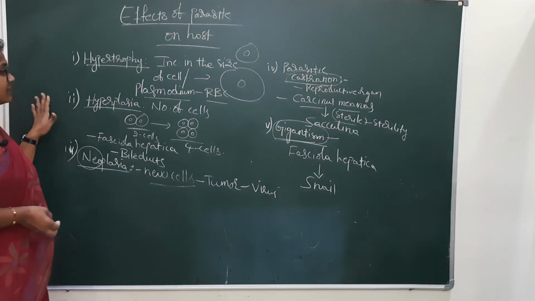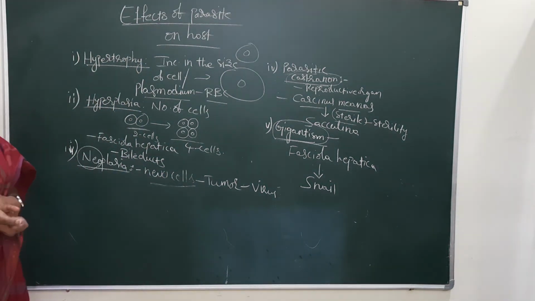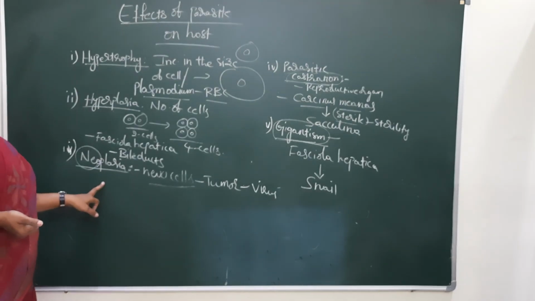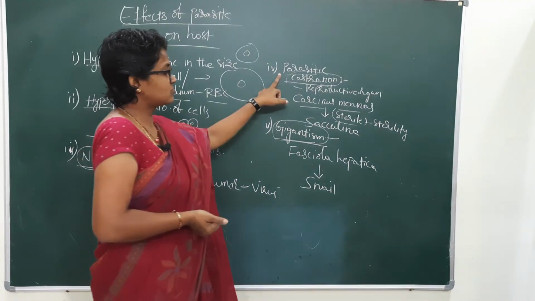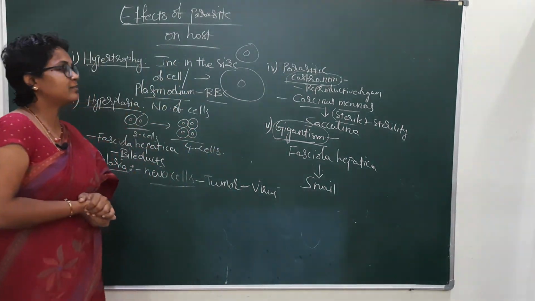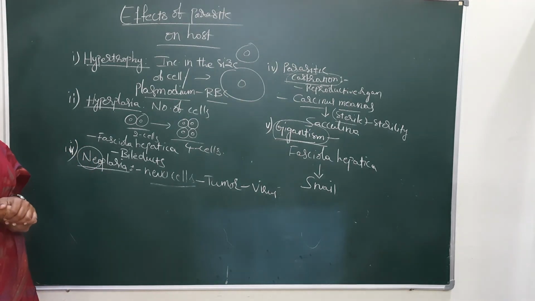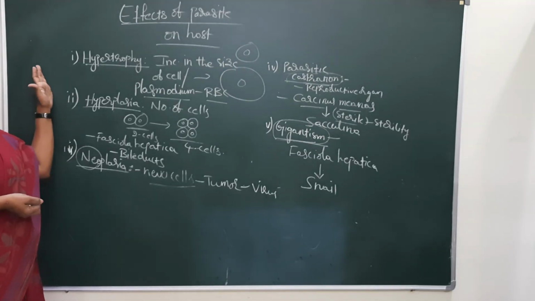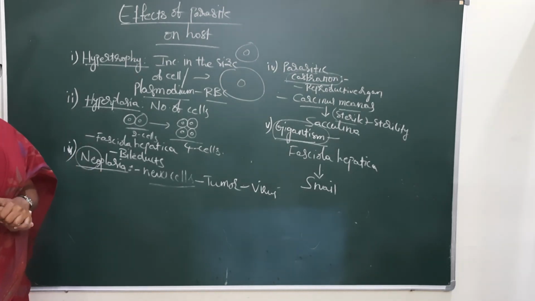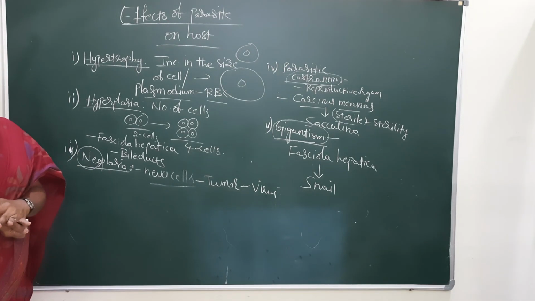So like that, there are different types of effects: hypertrophy, hyperplasia, neoplasia, parasitic castration, gigantism. You note them down and write the examples. What are those? Hypertrophy, hyperplasia, neoplasia, parasitic castration, gigantism.